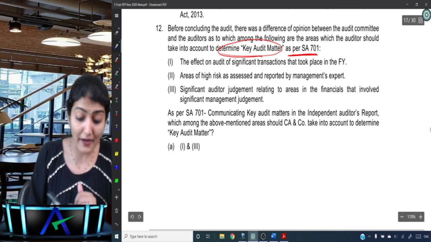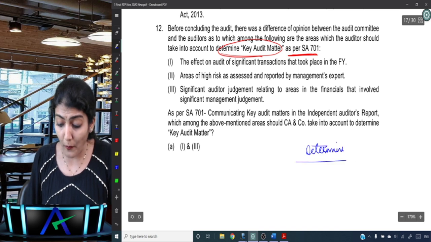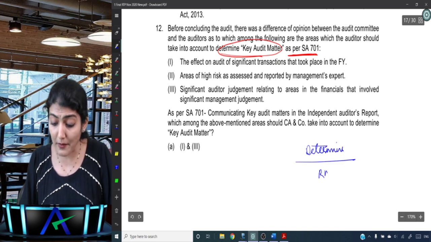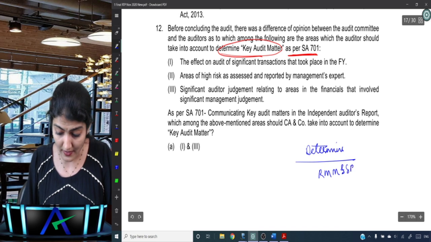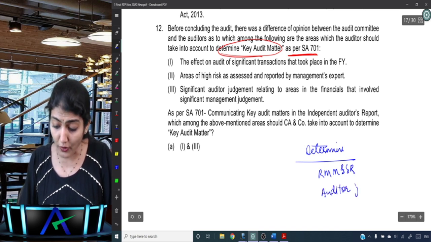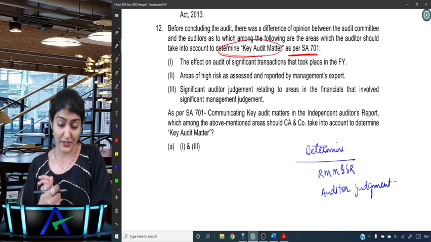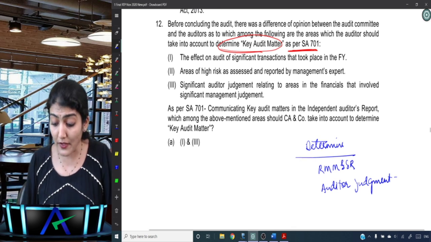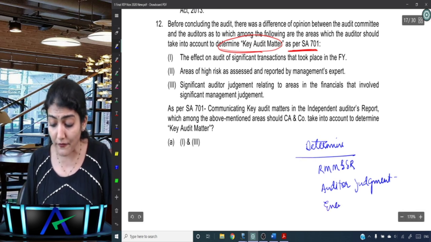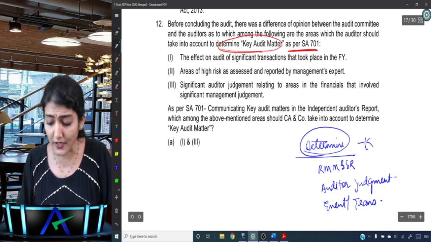So how do you determine whether a particular matter is a key audit matter? One, we say higher assessed RMM or significant risk. Second, significant auditor judgment involved in evaluating that matter, including evaluation of management judgment. And the effect on the audit of any significant event or transaction that has taken place during the period. Right, so determining key audit matters.